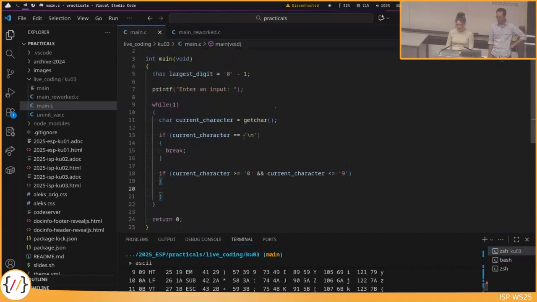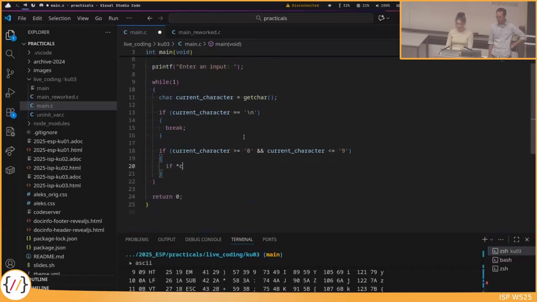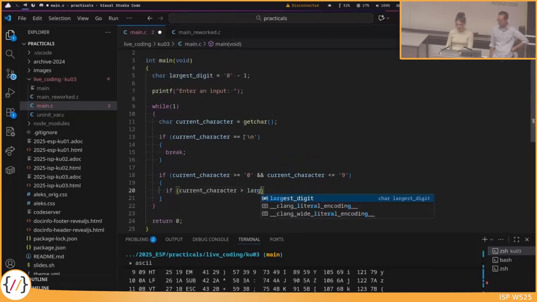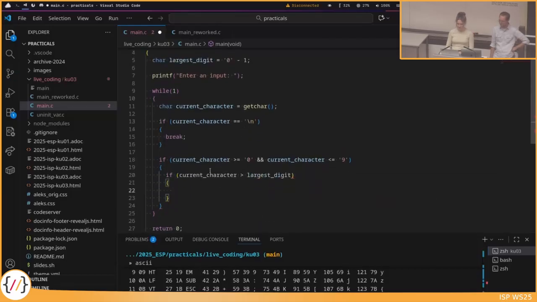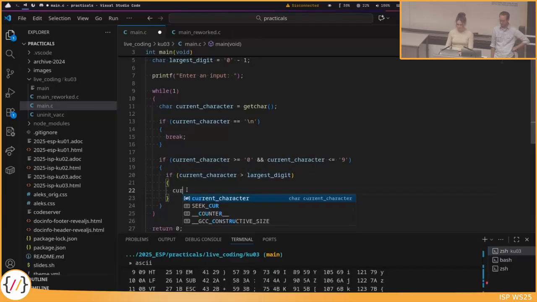So what I'll do next is, if the current character is larger than the largest digit, here we can again use that the ASCII values of these characters are stored after each other in the table. So this comparison actually does what we want. So 9 is bigger than 8, is bigger than 7, etc. So we can update our largest digit to be the current one.